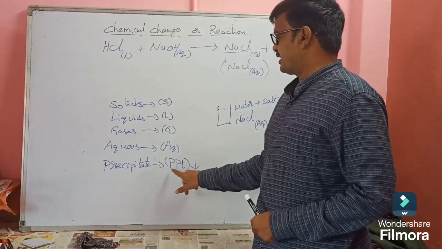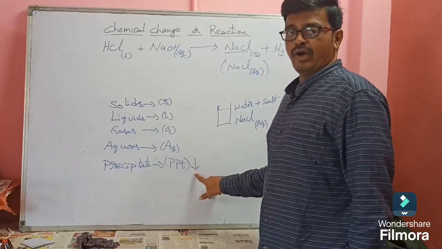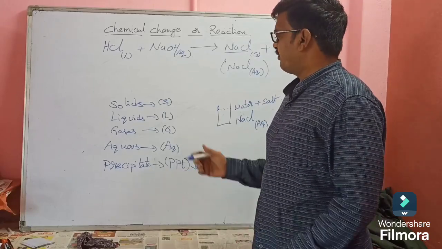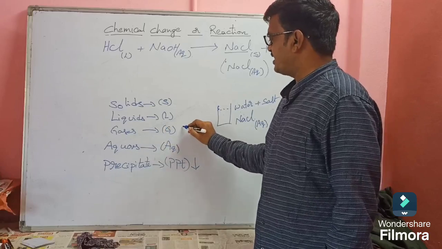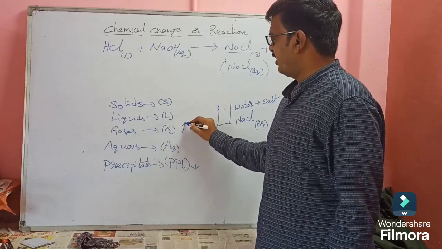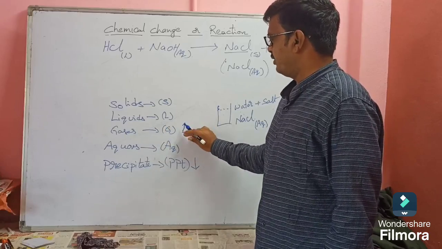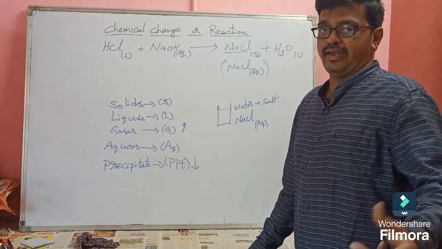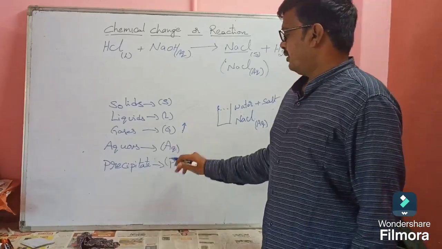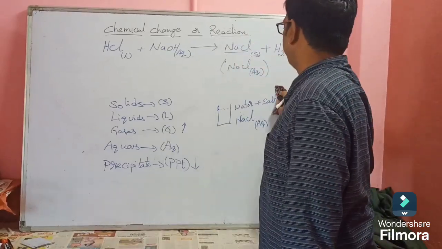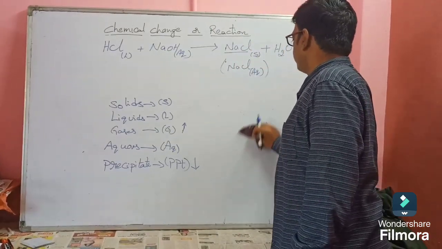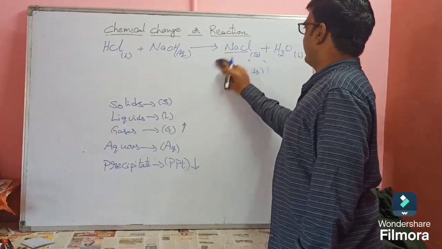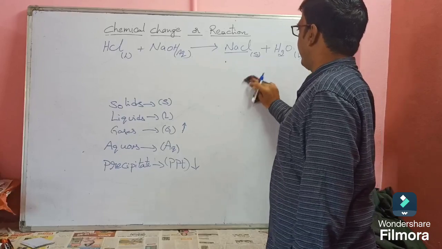It is denoted as PPT or a downward arrow. If in the product side any gas is released, then we will write it as an upward arrow, only on the product side, not on the reactant side. Understand? So what is an example of a precipitate reaction?